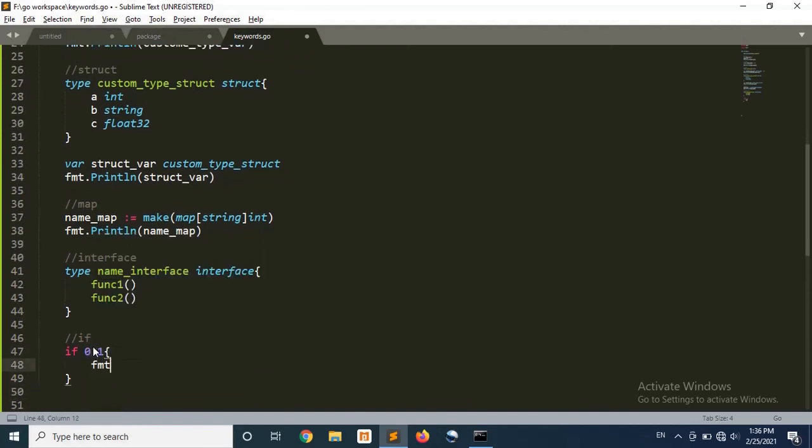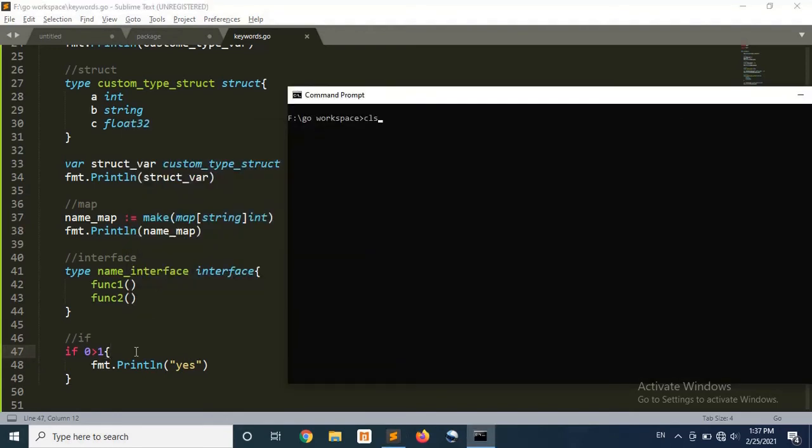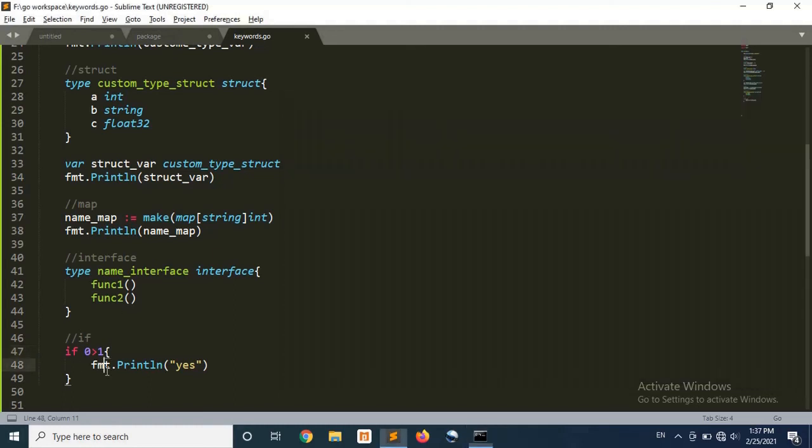Suppose here I am saying if 0 is greater than 1, then it will print yes. Okay, let's run this program. It doesn't print yes because obviously 0 is not greater than 1.